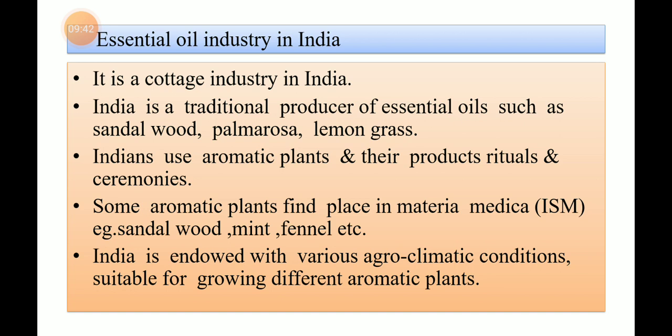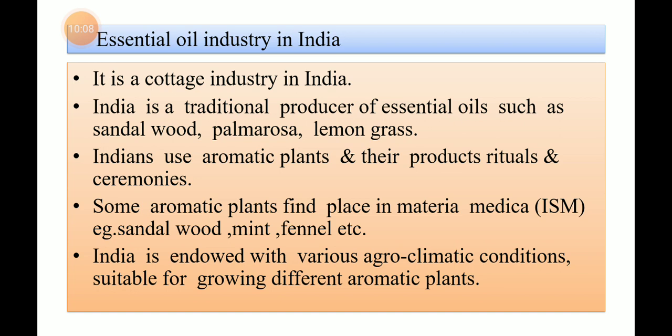India is endowed, means India is gifted, India is rich in various agroclimatic conditions suitable for growing different aromatic plants. This is how we can see that the Indian essential oil industry is a cottage industry.